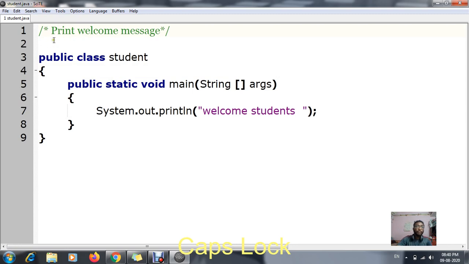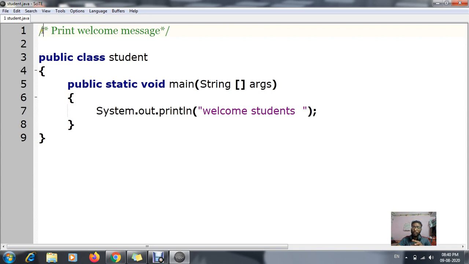Now the first line you can see, which is in green color, says print welcome message. At the start you can see the slash and star symbol is given. That means this is a comment. A comment means it will be just displayed to the user, it will not be displayed as an output.